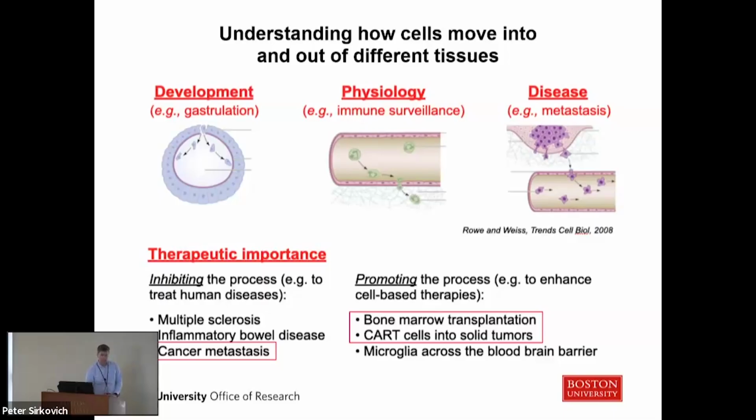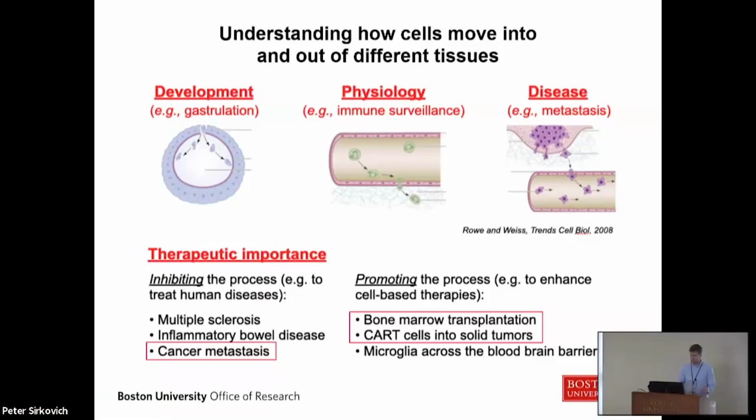My lab is broadly interested in understanding how cells move between different tissues, which is something that's important for normal development and physiology, and is inappropriately activated during numerous disease states. There's a lot of therapeutic interest in understanding how cells move across tissue boundaries, inhibiting this process in contexts like cancer metastasis. And there's also interest in promoting or stimulating cell migration, for example, for the various cell-based therapies that are currently being used to treat cancer.